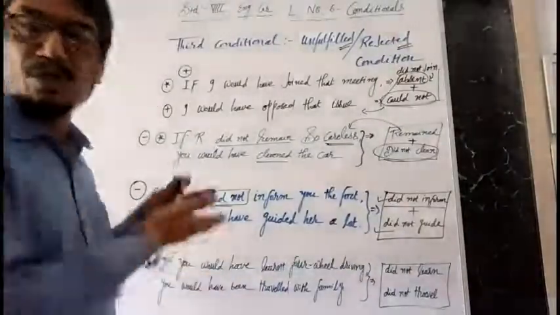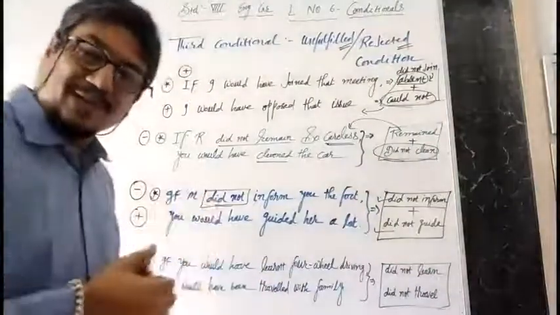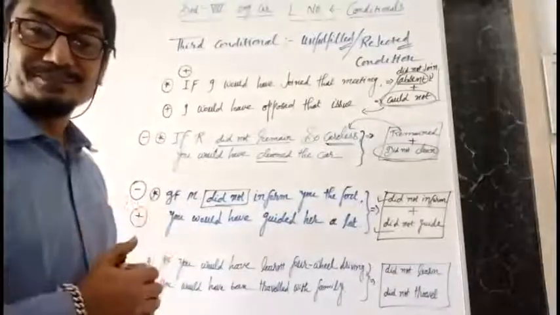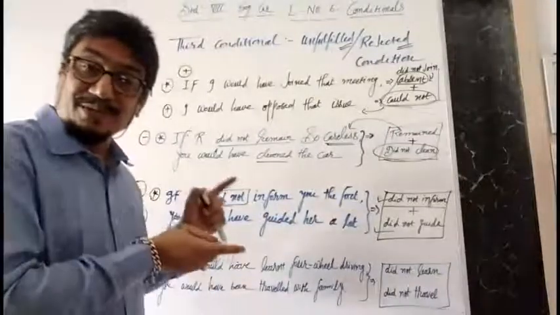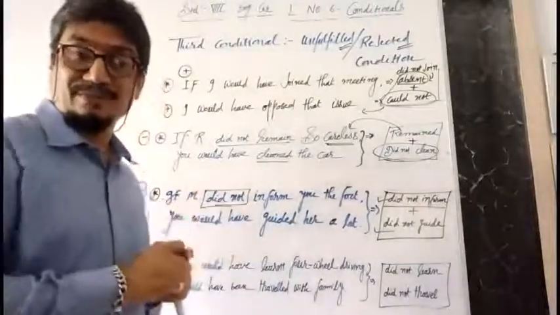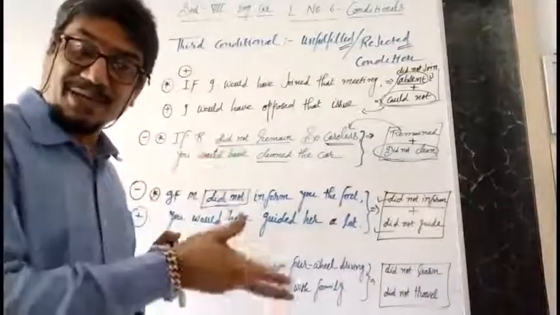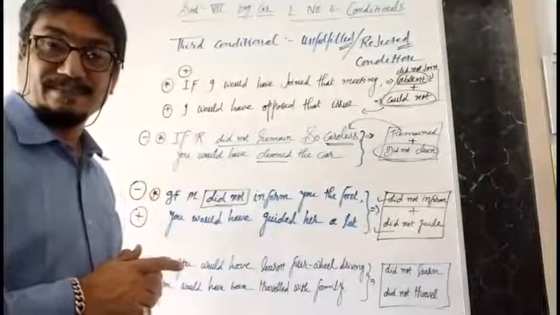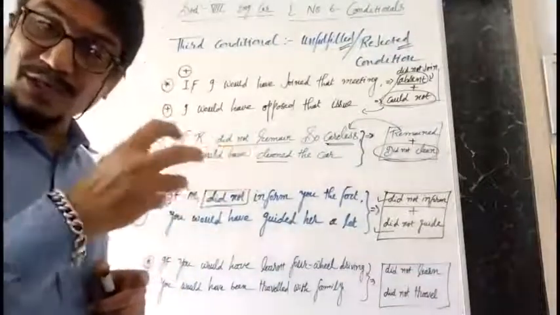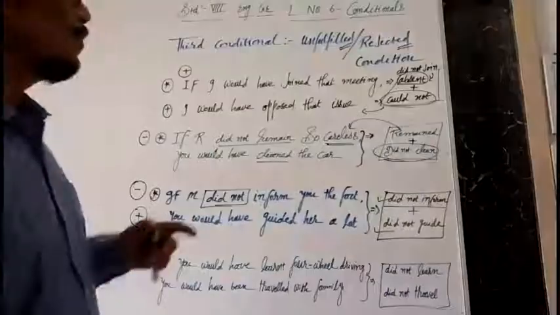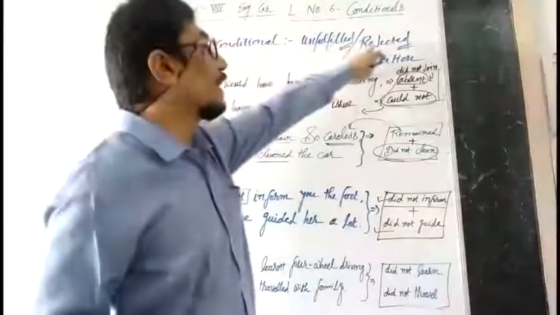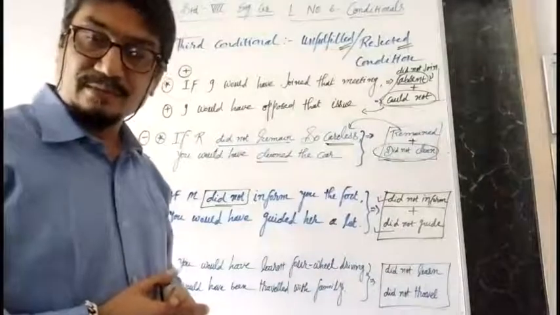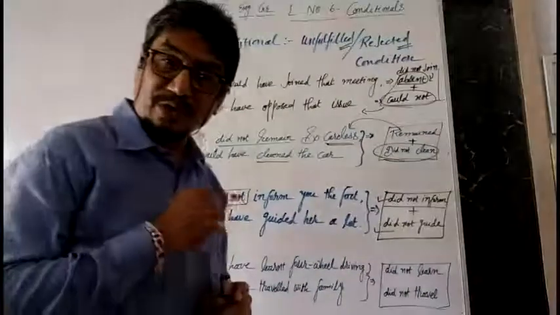If you had no news, how could you guide? Got the idea? Whether the given sense is positive or negative, whether the consequence, the dependent action, is positive or negative, makes no difference. But the total meaning of that conditional sentence would be with the unfulfilled or rejected condition. Got the idea? Now we'll go ahead for the next.